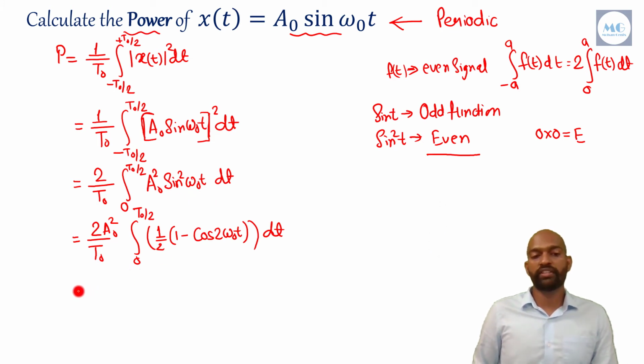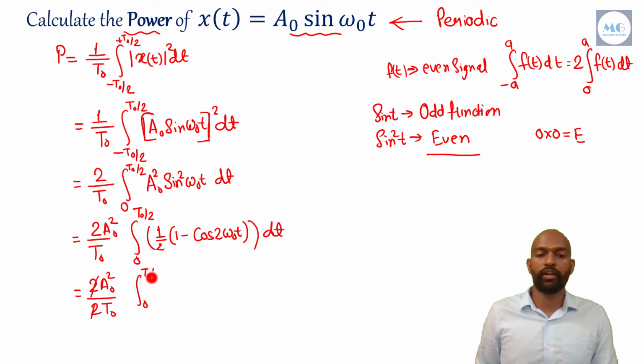Now we have to further simplify it. I will take out this 1 by 2 outside and it will become 2 T naught, and 2 and 2 will be cancelled. Then integration from 0 to T naught by 2 of 1 into dt. I will separate these two: minus integration from 0 to T naught by 2 cos 2 omega naught t dt.